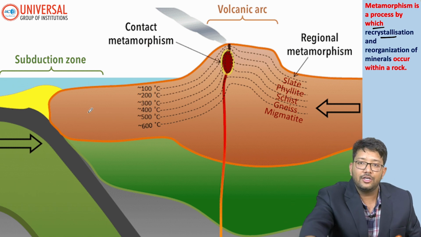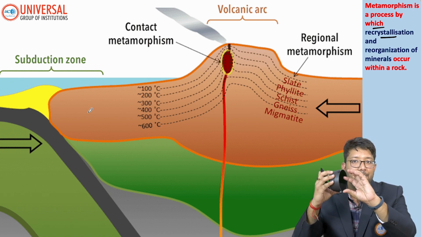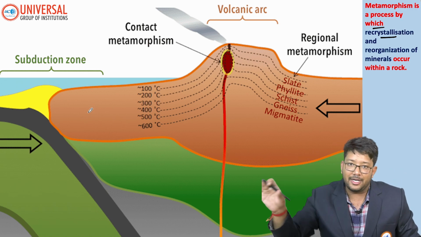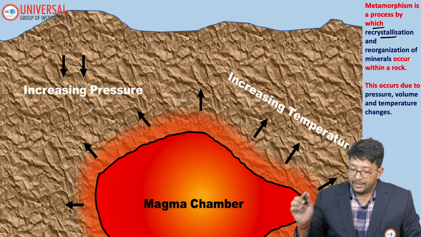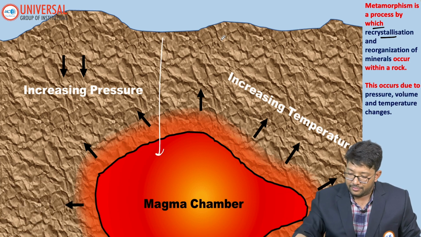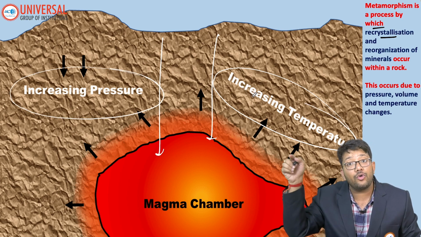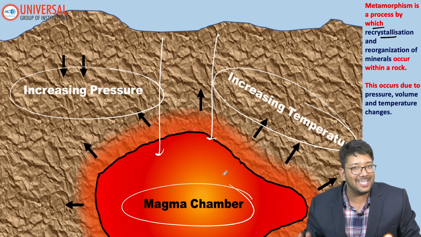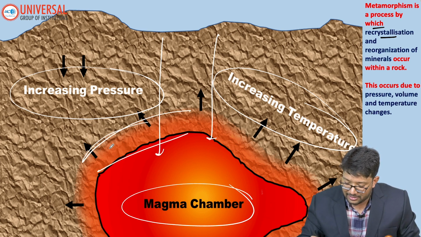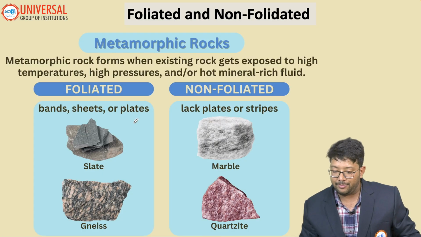If this is a rock, and recrystallization happens, the crystals are present but they change into some other crystals. That is our metamorphism. This is how it looks. Increasing pressure: as we go down, temperature and pressure both increase, because going down you get near the magma chamber, and the magma chamber is already hot. This particular area, can you see this? This is called our contact metamorphism. We will talk about the types of metamorphism.